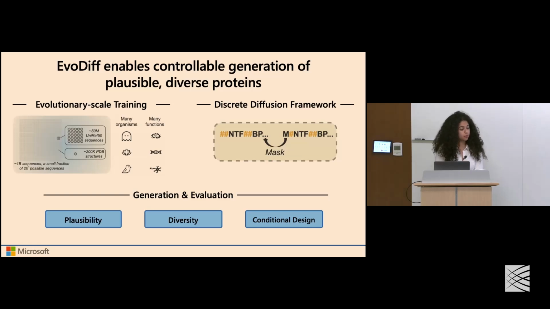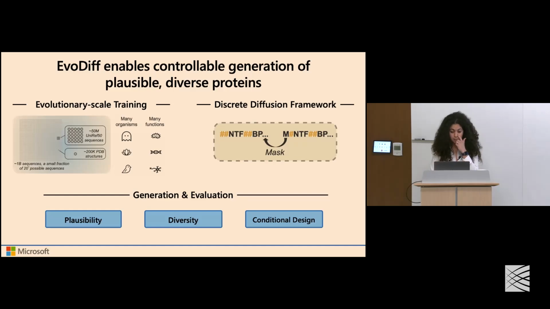First, are these proteins structurally and synthesizably plausible, meaning would they adopt stable structures and fold into those stable structures? Second, how diverse are they? How novel are these sequences? How well do they cover the spectrum of protein functional and structural space? And finally, can we perform different forms of conditioning to now try to control the design of these proteins according to desired constraints?